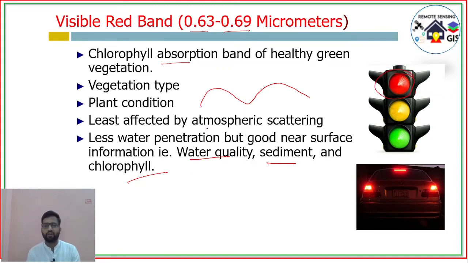Because red is the longest wavelength in the visible spectrum and it is less affected by the atmosphere. So we can see the red light from a very long distance, because it is the longer wavelength and less affected by the atmosphere. So you can easily see the red color. Red is always seen clearly over a very long distance, because it is the longest wavelength.